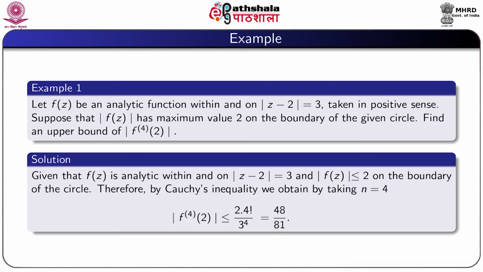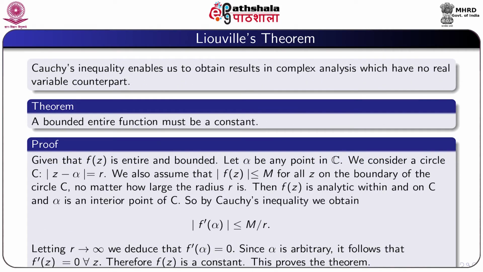Therefore, by Cauchy inequality we obtain, by taking n equal to 4, modulus fourth derivative of f at 2 is less or equal to 2 into factorial 4 by 3 to the power 4. Here M is 2, n is 4, so that is equal to 48 by 81. So Cauchy inequality enables us to obtain results in complex analysis which have no real variable counterpart.